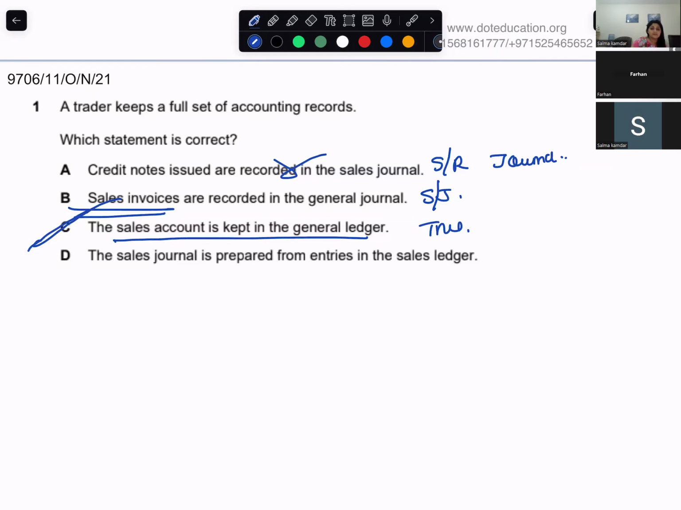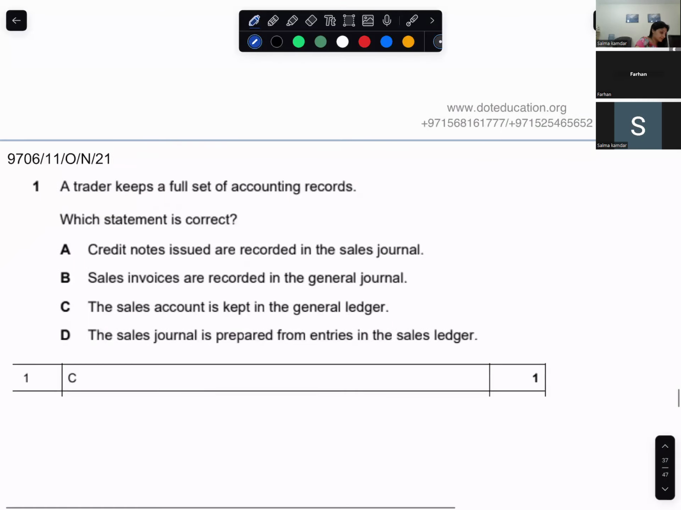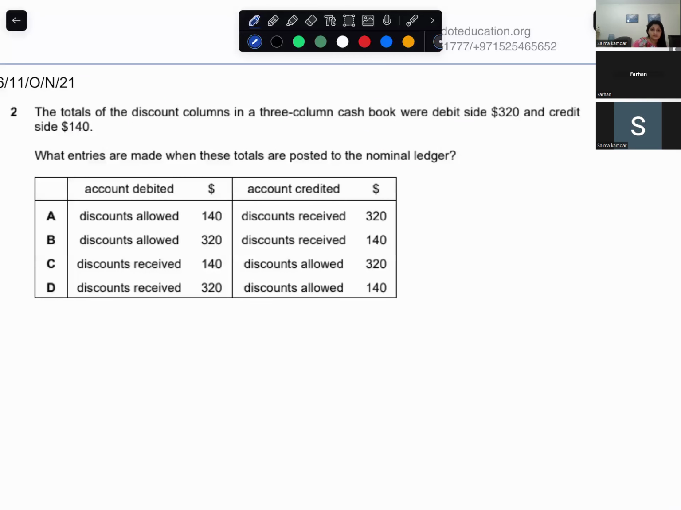D, the sales journal is prepared from entries in the sales ledger. What? That made no sense. The journal is prepared from business documents. Yeah. Okay. So it's C. Read the next one.